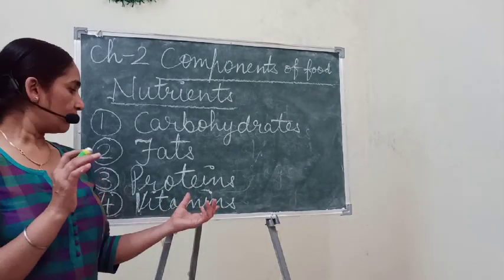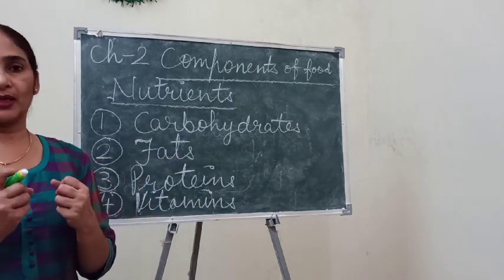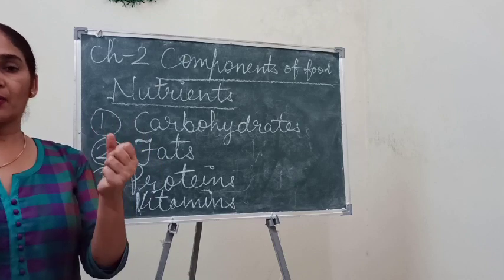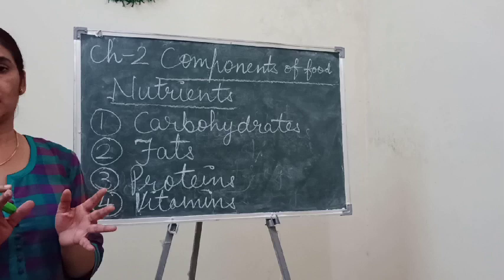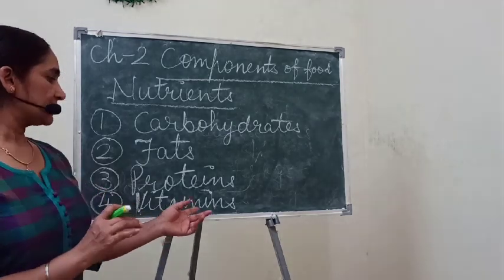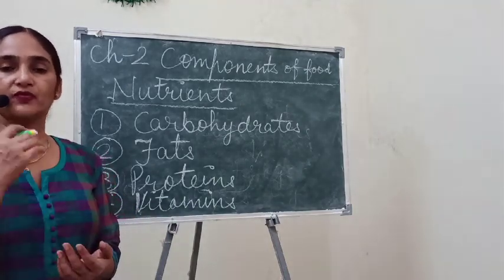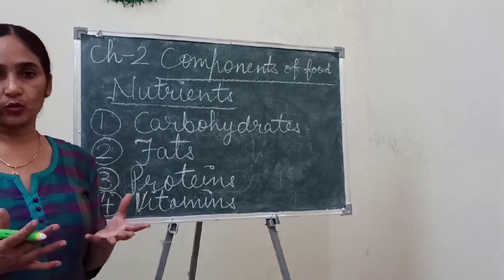And what function do they perform? They protect our body from diseases, which means they make our body strong so that we can fight germs and any diseases. We always get vitamins from fresh vegetables, leafy vegetables and fresh fruits.